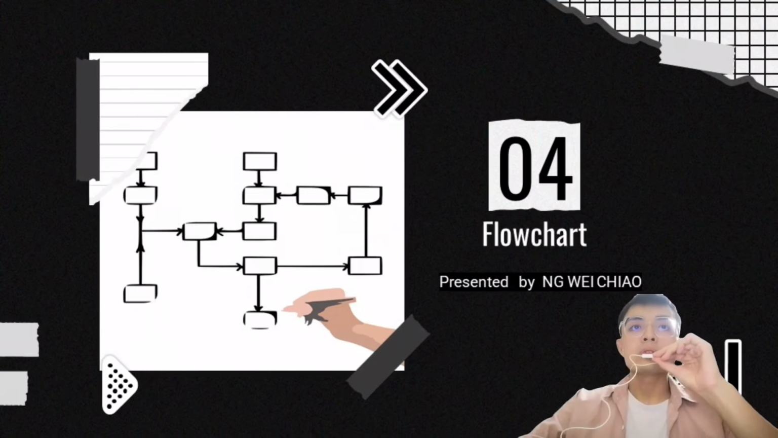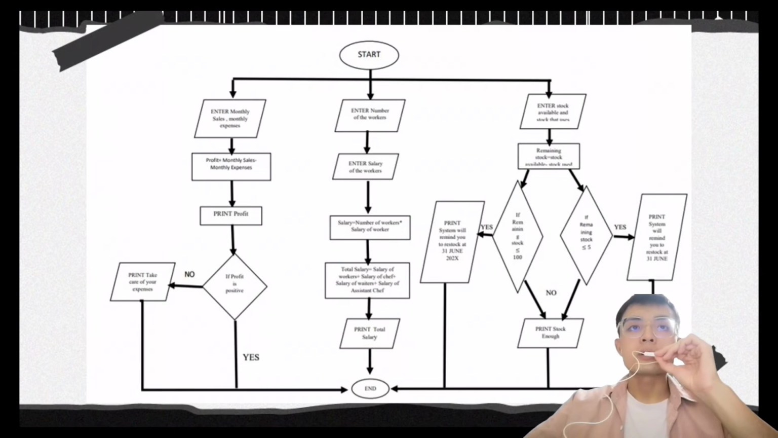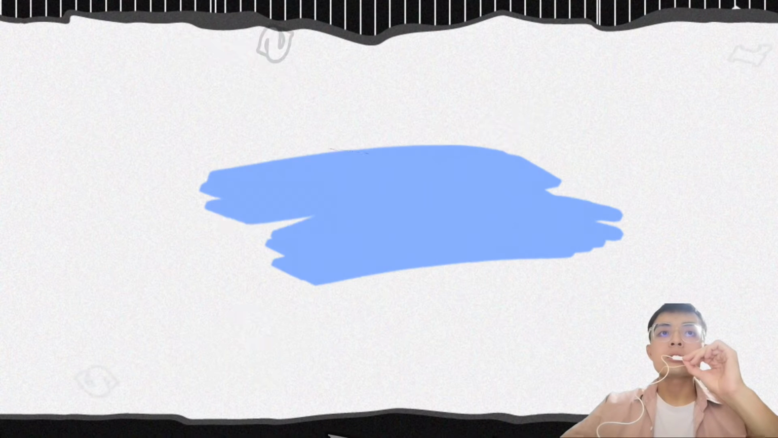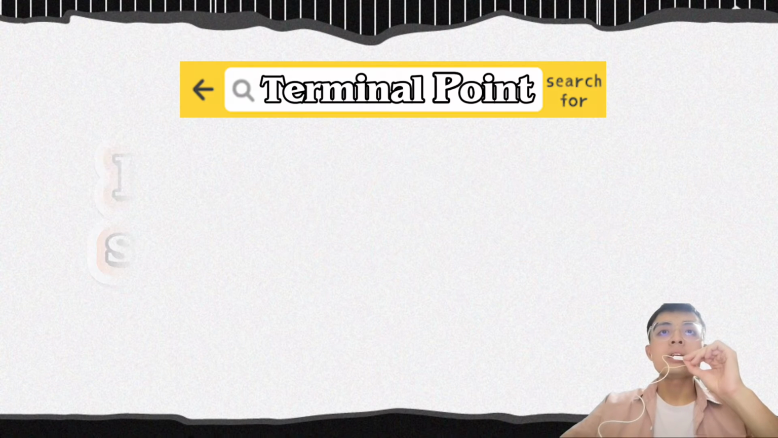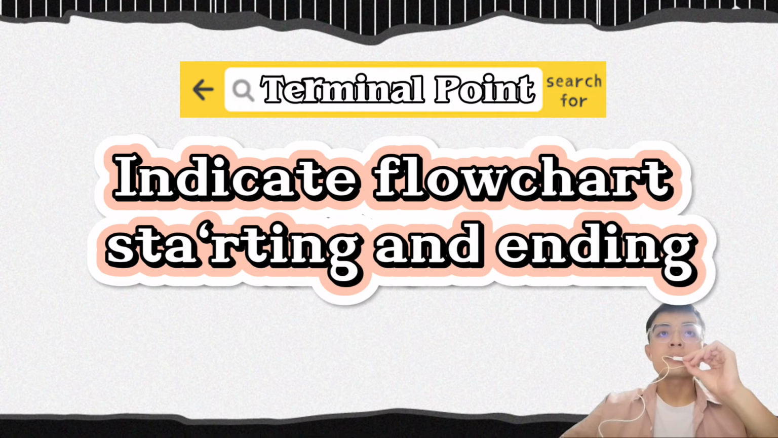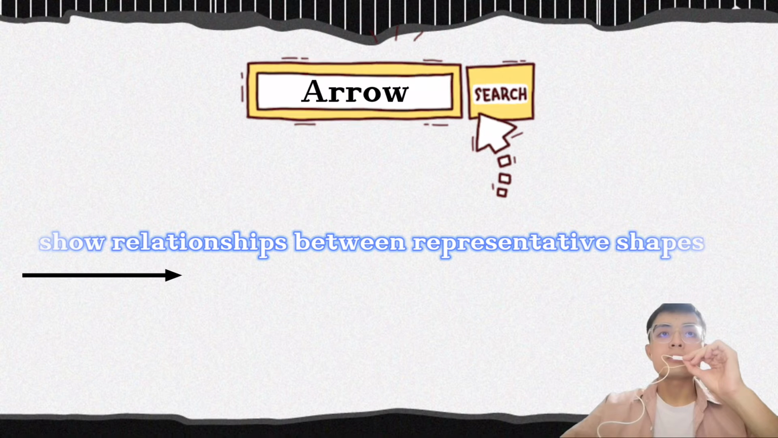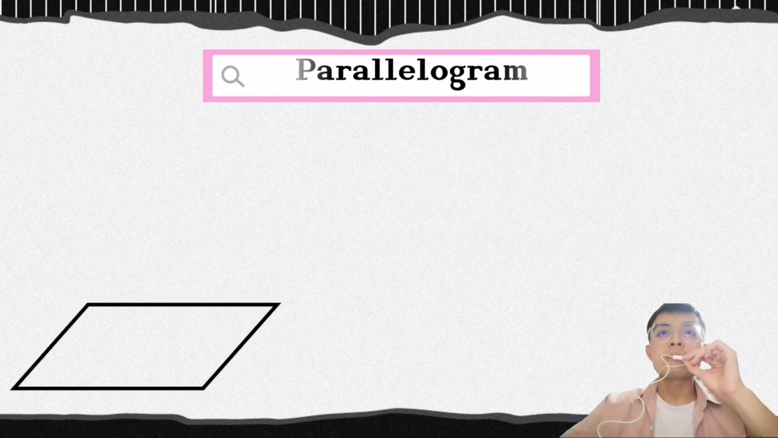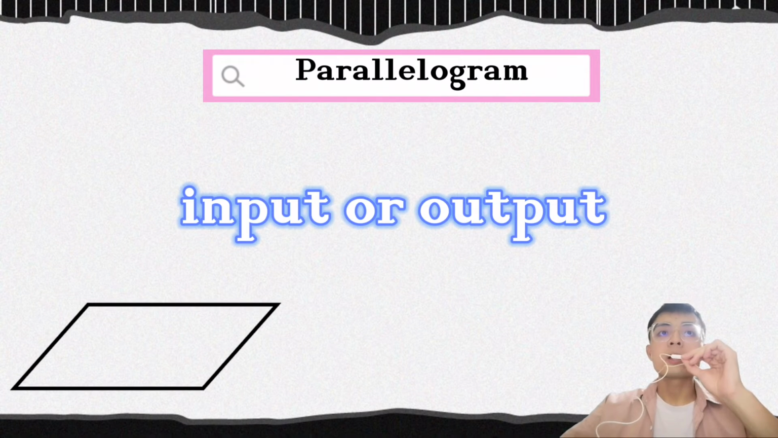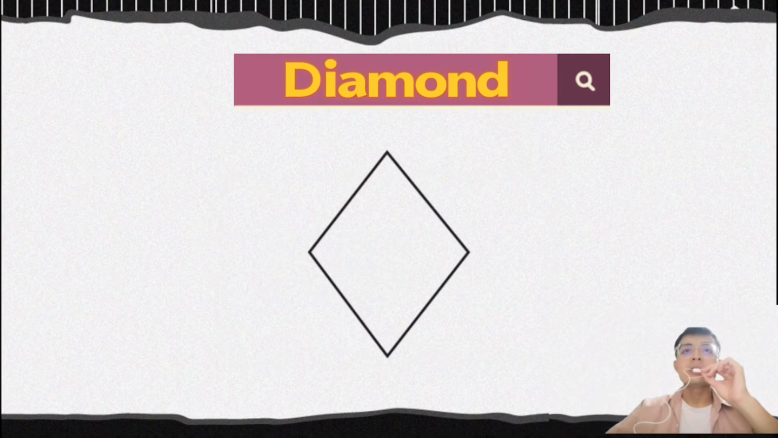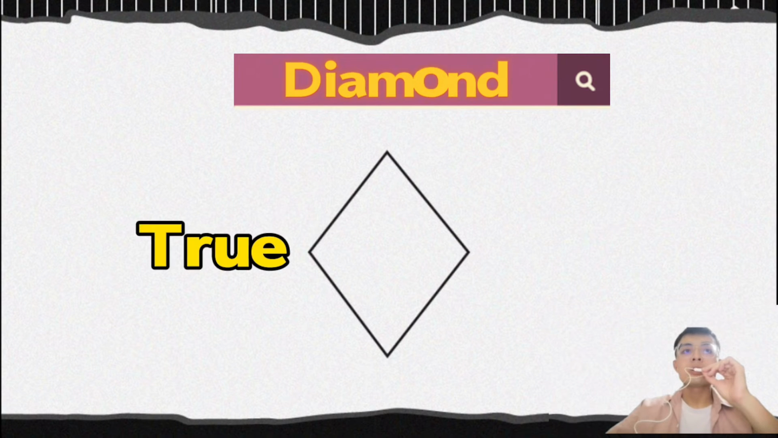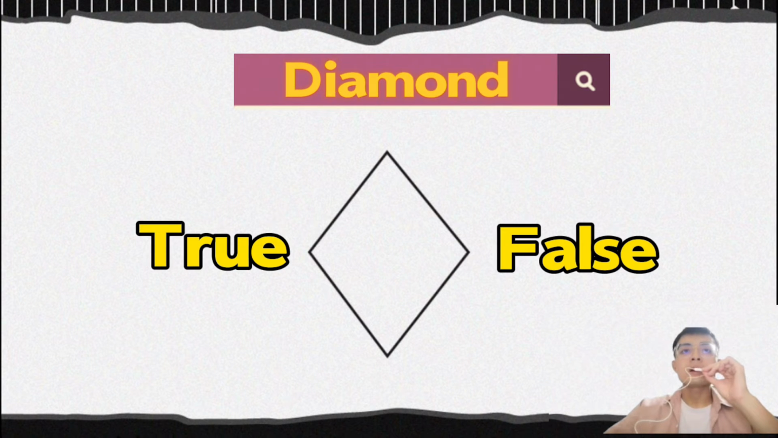Now, I would like to present the flowchart. A flowchart is a diagram that depicts a process, system, or computer algorithm. Before starting, let me introduce the basic terms. The terminal point indicates the flowchart starting and ending. Arrow is a line connector that shows the relationship between the representative shapes. Parallelogram represents input or output. Rectangle represents a process. The diamond is used to represent the true or false statement being tested in a decision symbol.